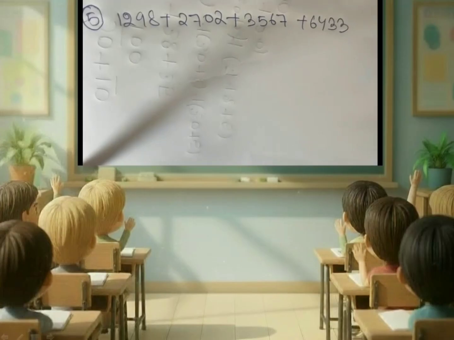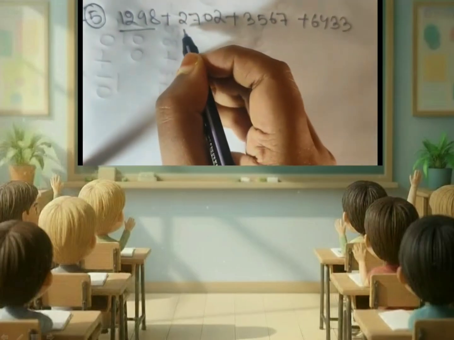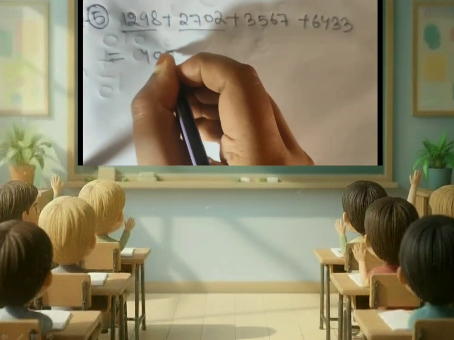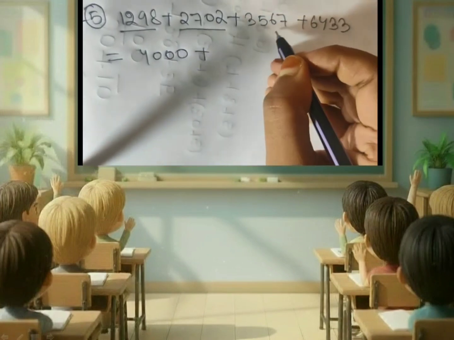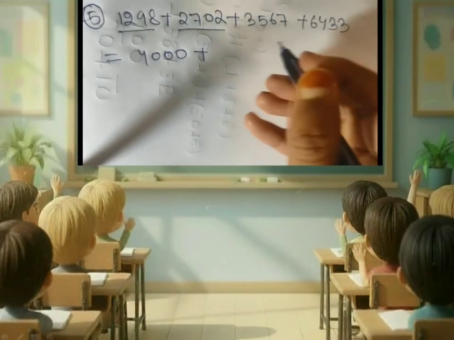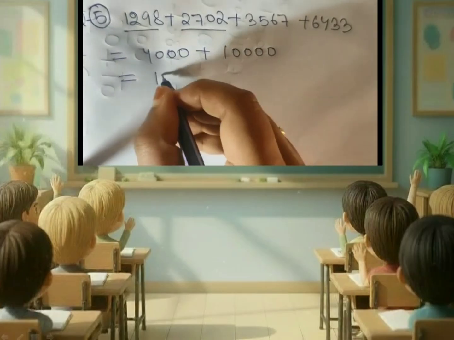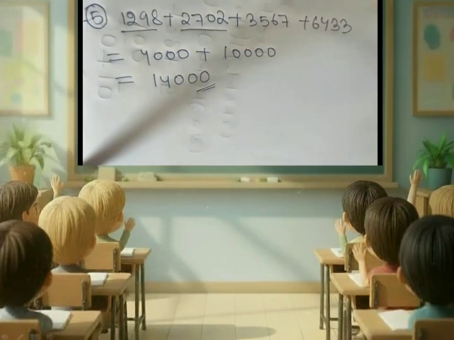Now question number 5. Add these numbers using the Vedic Sutra for addition Purna Purnabhyam. We know the rule. Rearrange the numbers such that it forms a multiple of either 10, 100, 1000 or 10,000 and then add the sum. So when we observe the numbers we find that when 1298 is paired with 2702 we get 4000 as sum, and when 3567 is paired with 6433 we get 10,000 as sum, and when 4000 and 10,000 are added together we get 14,000 as the answer.